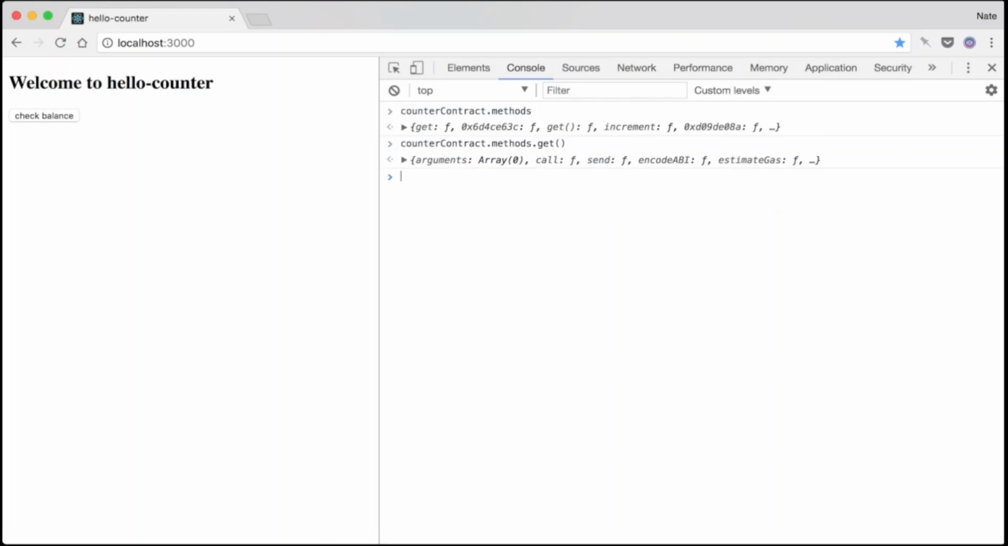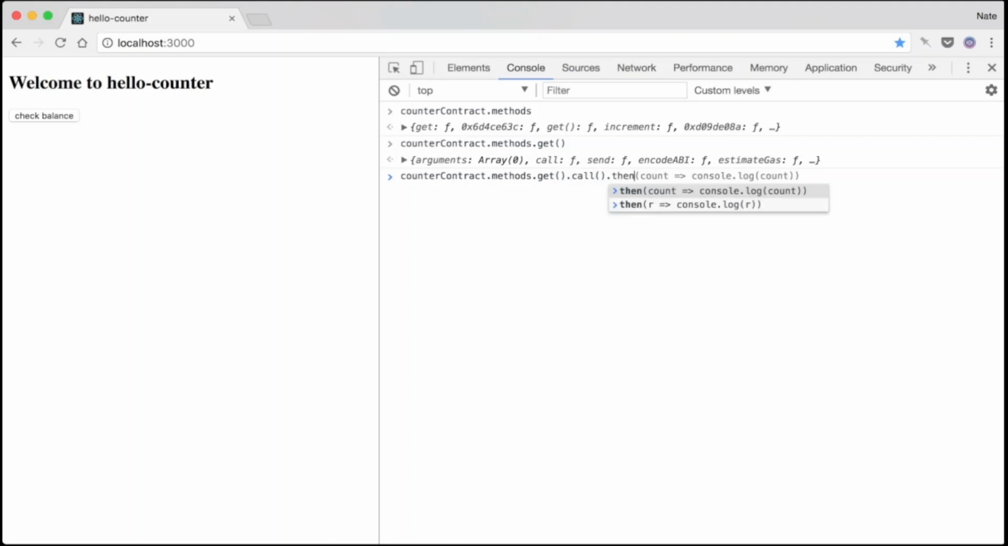But notice here there are two important functions on get, send and call. There's a difference between them. We use call when we want to call a function locally, and send when we want to send a transaction to the network. Getting the value of the counter can be done locally, so let's use .call. However, calling out to our Ethereum node is async, so .call will return a promise.